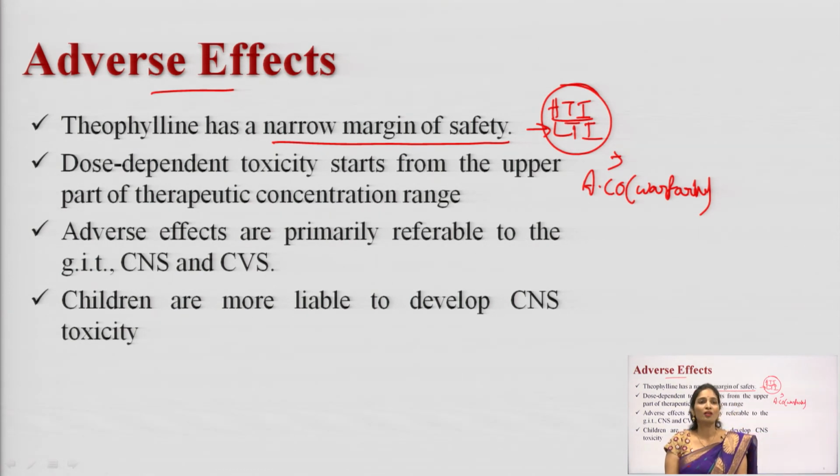What drugs fall under high therapeutic index? Penicillin. Even though penicillin can cause allergic reactions, if the dose is increased a little more, it won't show any toxic effects in the body. So, these are the drugs with low therapeutic index and high therapeutic index. Here I have discussed the therapeutic index. We have two types of drugs: high therapeutic index and low therapeutic index.